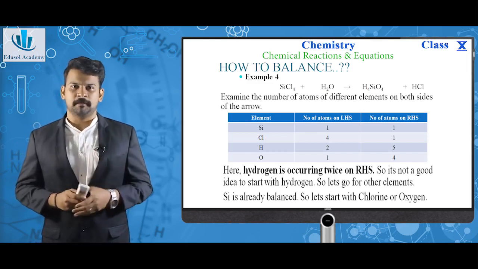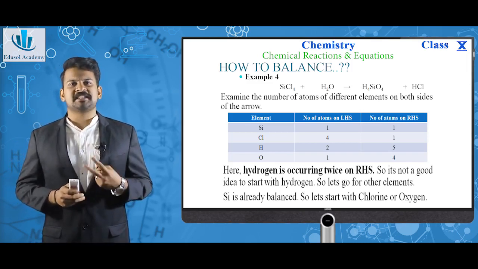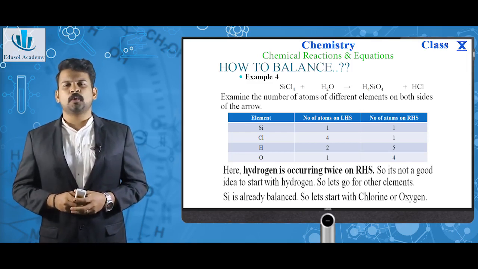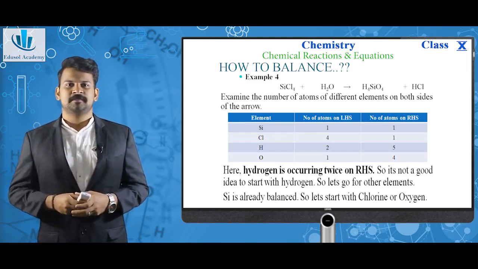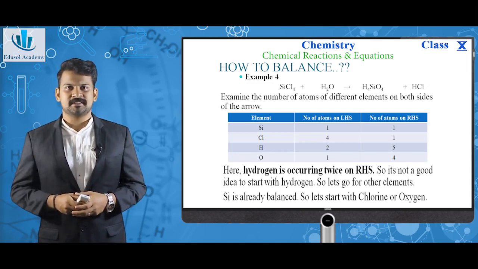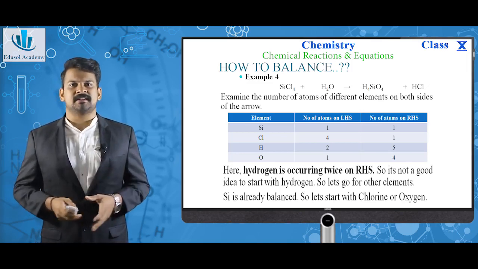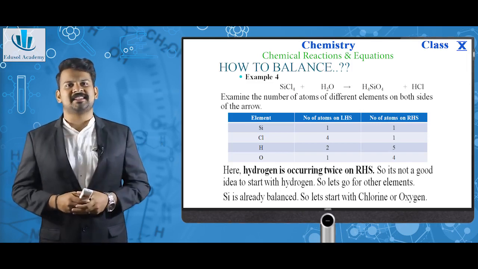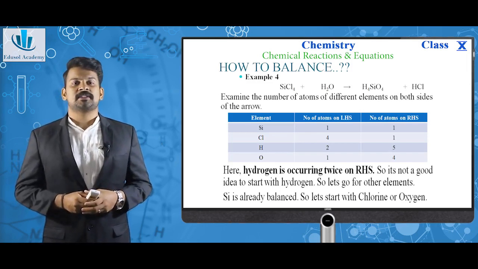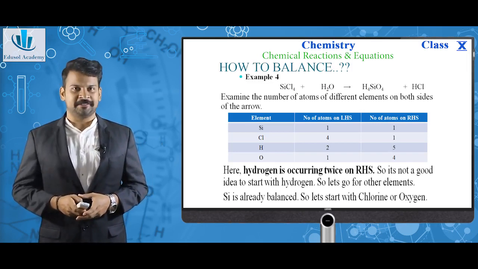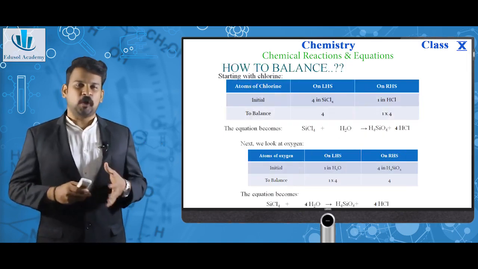But here there's a problem. Hydrogen is occurring twice on RHS. So it's not a good idea to start with hydrogen. So let's go for other elements. As we just saw, silicon is already balanced. Si is having 1 and 1 on LHS and RHS. So let's go for oxygen or chlorine. So let's start with chlorine.